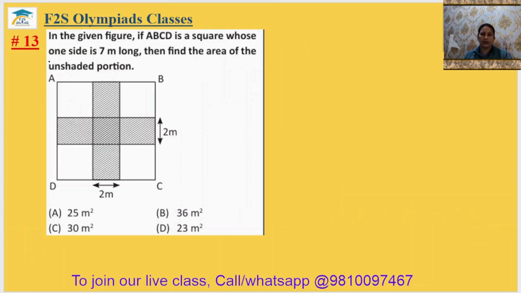Question number 13. In the given figure, if ABCD is a square whose one side is 7 meter long, then find the area of the unshaded portion. So we know what will be the area of the complete ABCD. If we find out the area of the complete square ABCD, and if we remove the shaded area, we will get the area of the unshaded part. The area of the square will be, I am just writing it as A_S, equal to 7 multiplied by 7, that is your 49 meter square.